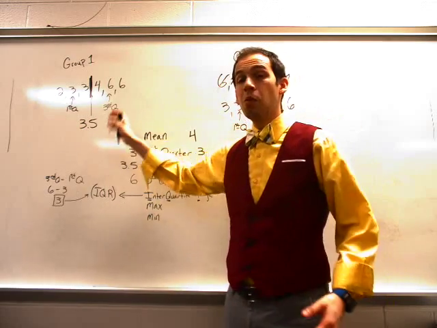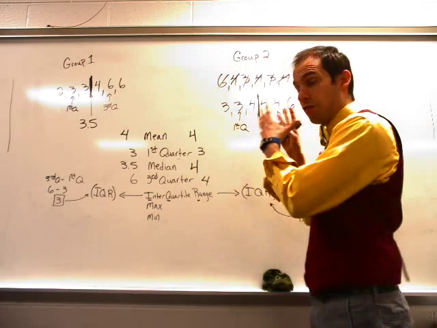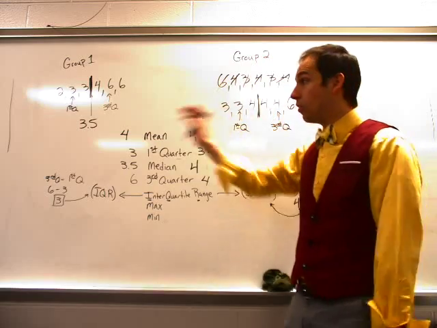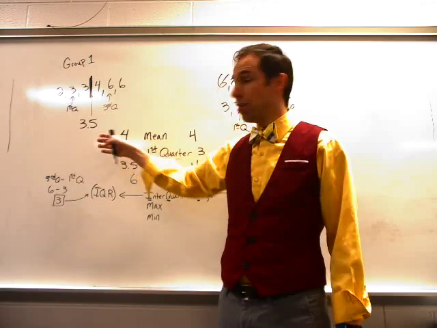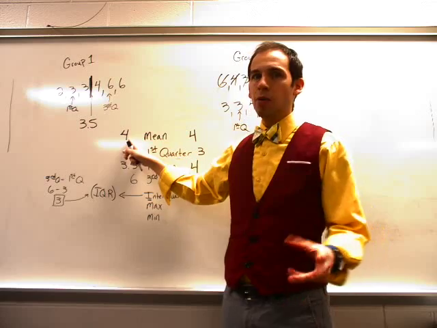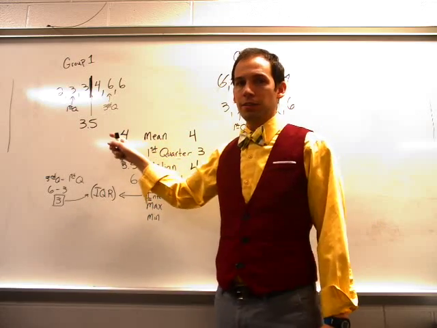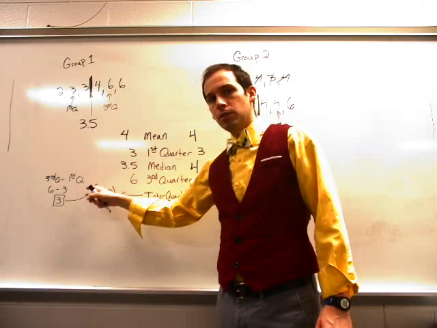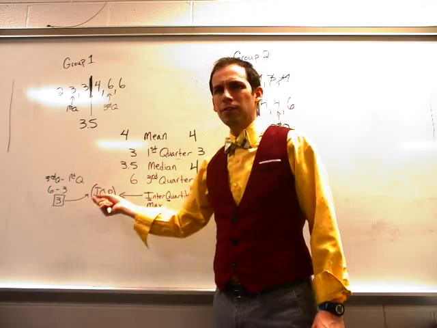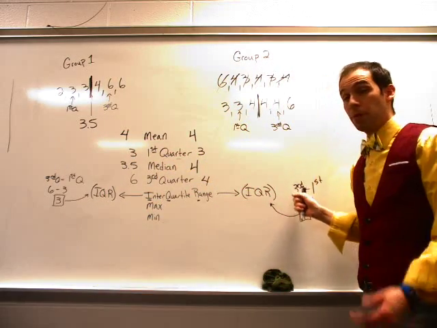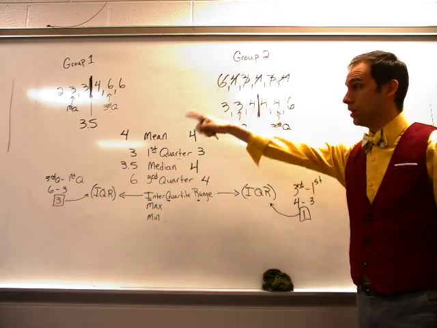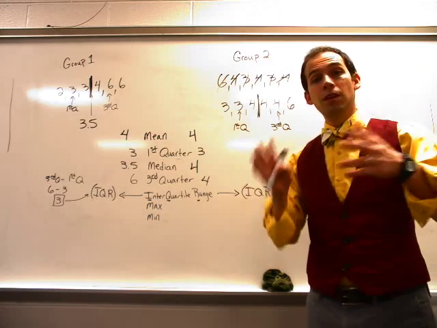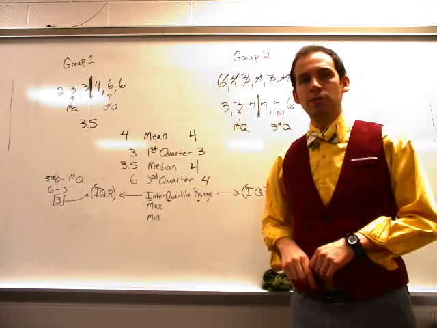That means the answers here are more varied than the answers here. The answers here all fall around that one number. So I could use the one number and be fine. Over here, if I said, most people have about 4 coats, I would be wrong a lot more often. Because there's some people who might have 5 coats, or might have 3 coats, a lot more often than 4 coats. Over here, more people are going to have 4 coats than they are over there. If that makes sense. If it doesn't make sense, it's okay. We'll do a little bit more explaining, a little more instruction at another time.